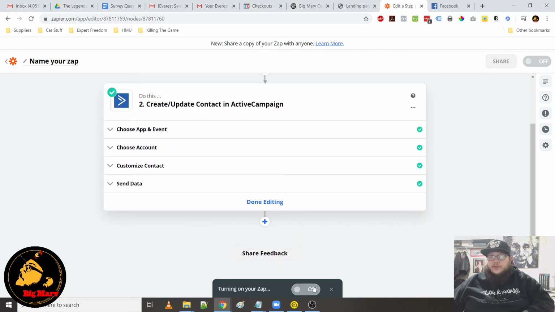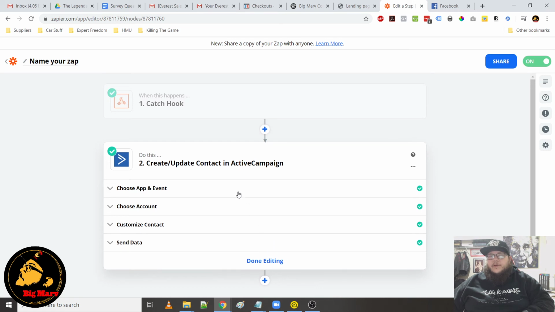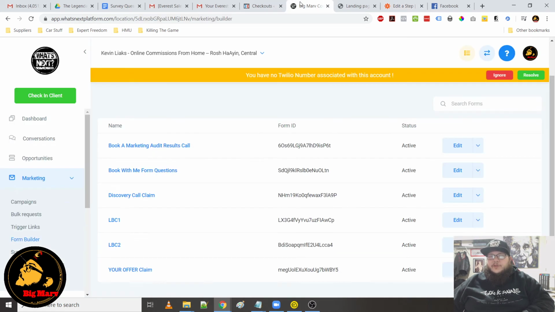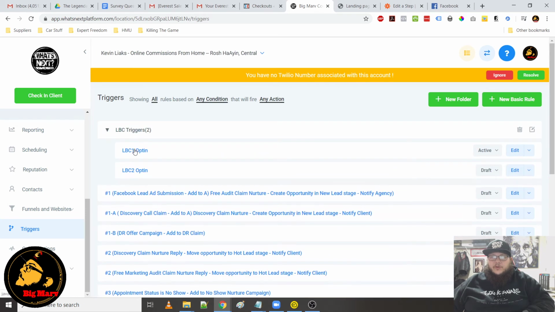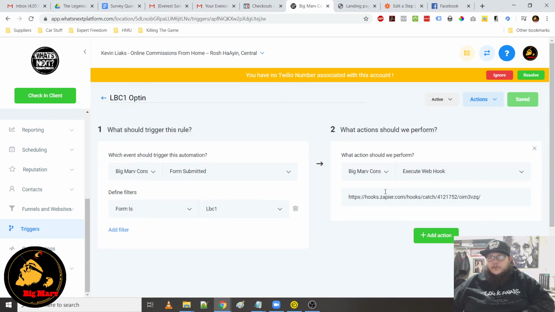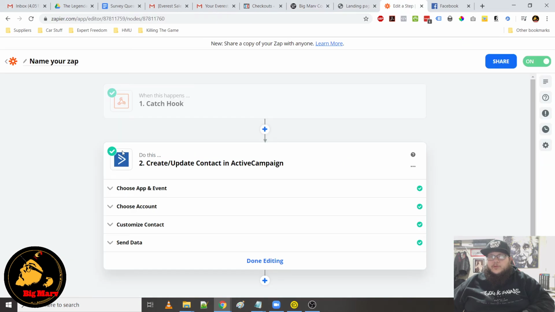And then you just turn on the zap. And now every time that somebody submits this form, this trigger is going to run that webhook, and then this webhook will execute and do whatever you tell it to do. You can even do multi-step webhooks.